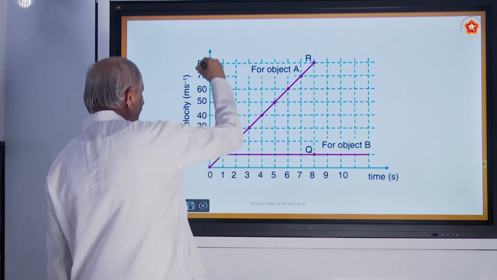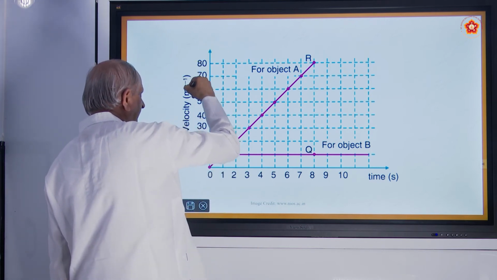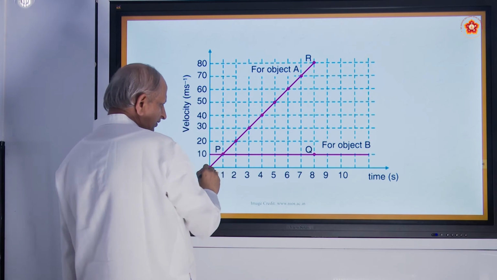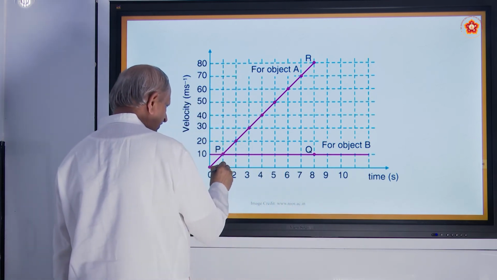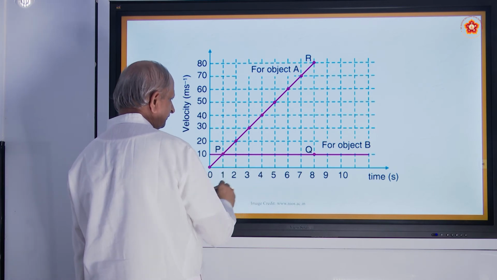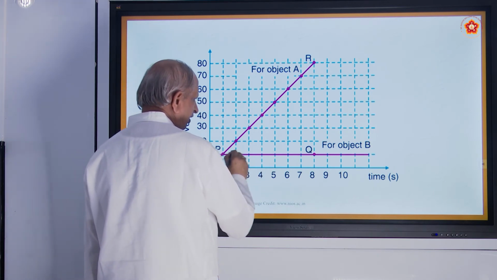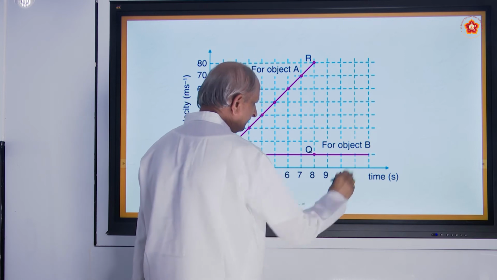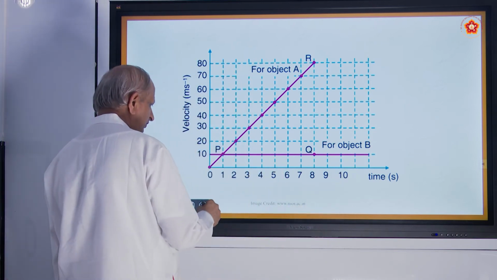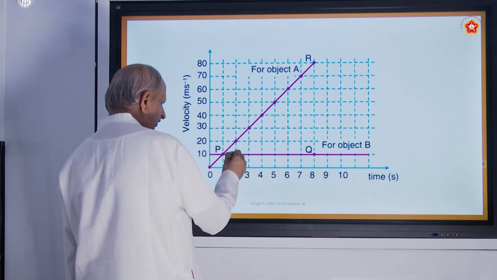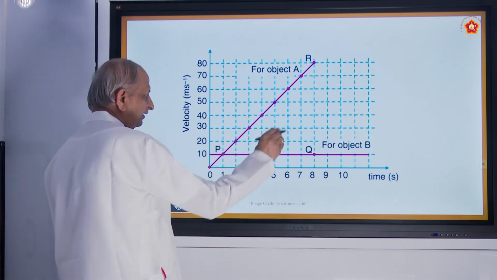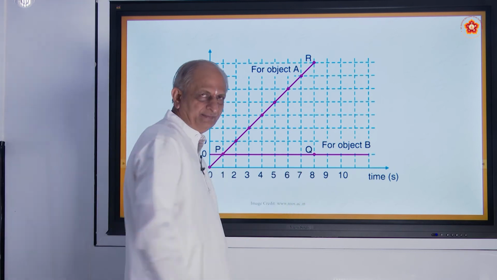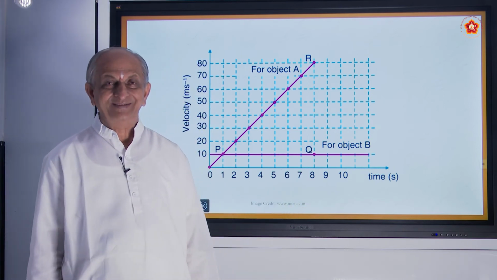Here this is the velocity in meters per second on the y-axis. On the x-axis you have time. Every 1 centimeter means 1 second. So the line that is drawn parallel to this, that's how you mark it. 1 second here, 2 seconds here, 10, 10, 10, it is all 10 only. That is a straight line. It is a parallel line. What do you mean by a parallel line?